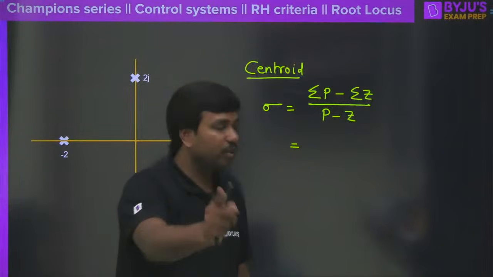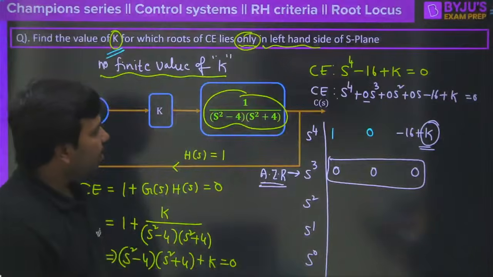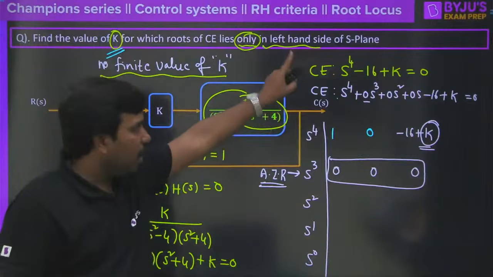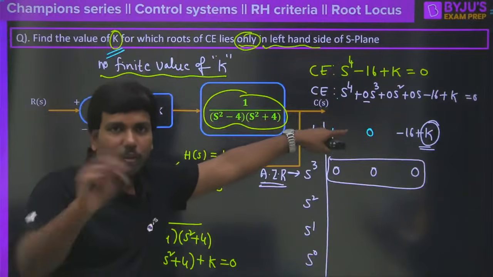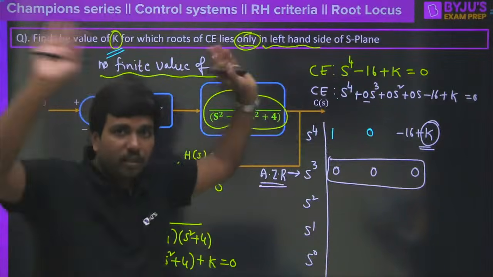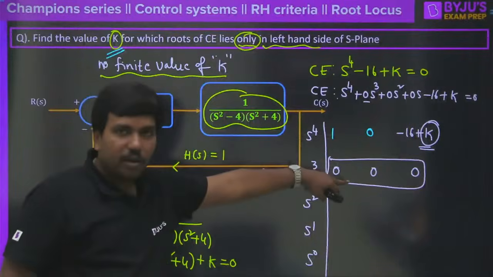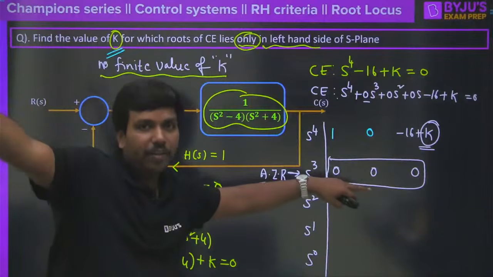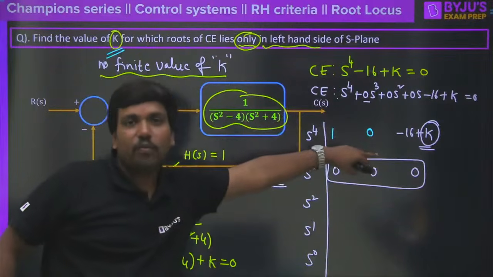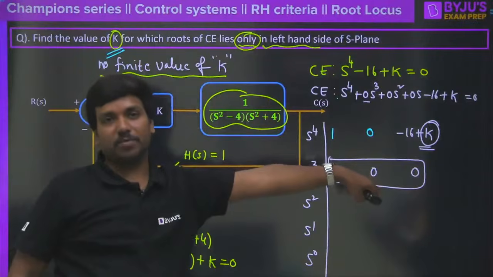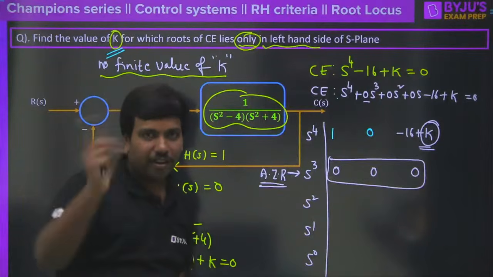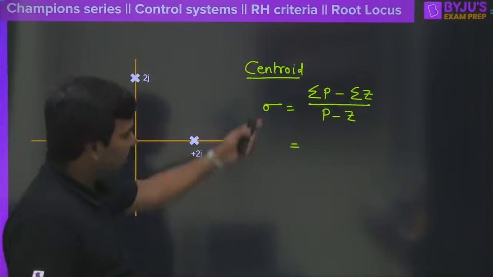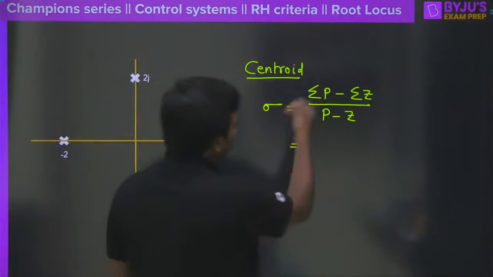When we have this kind of symmetry, we will get an all-zero row in the Routh table. I think you are able to correlate this. When we have symmetry in the pole-zero plot, for every value of k in the root locus plot, you will get an all-zero row here. Clear? So see the connectivity. Whatever the value of k, it doesn't matter for this.